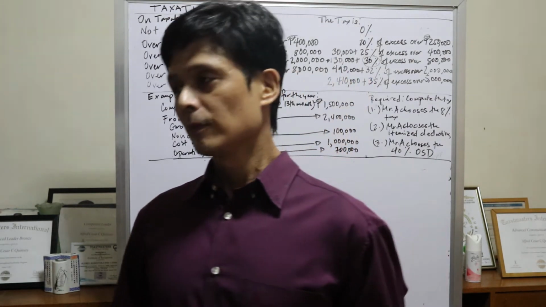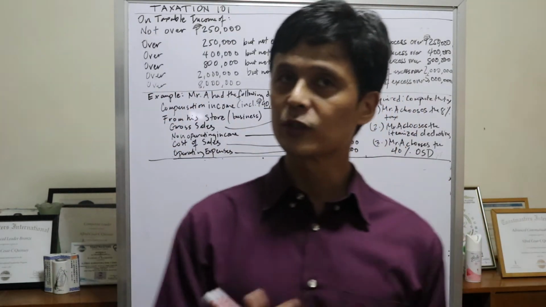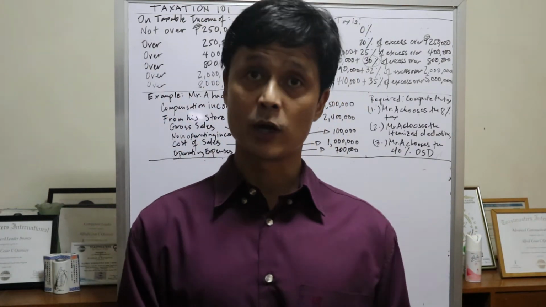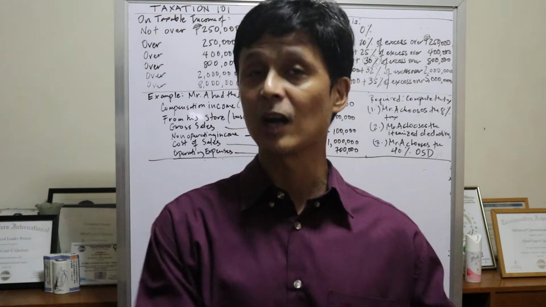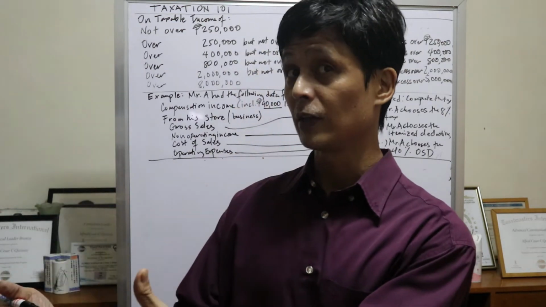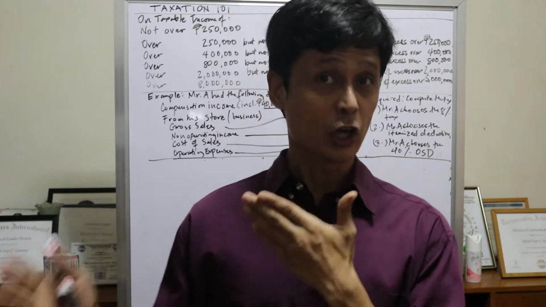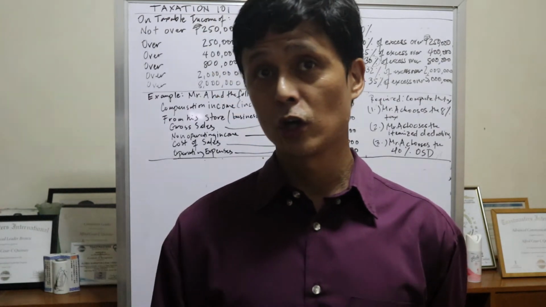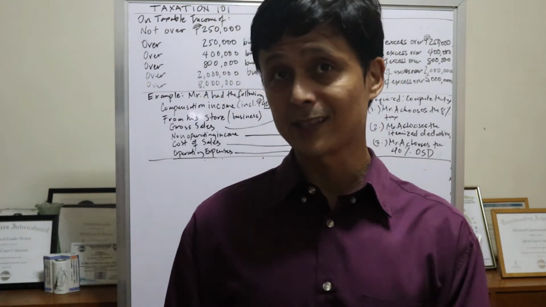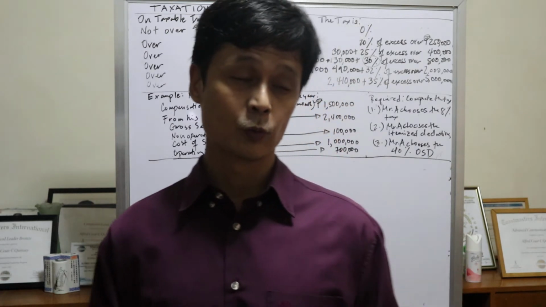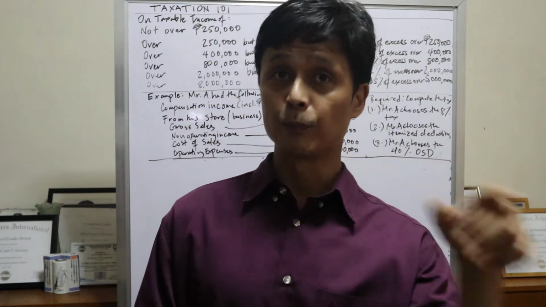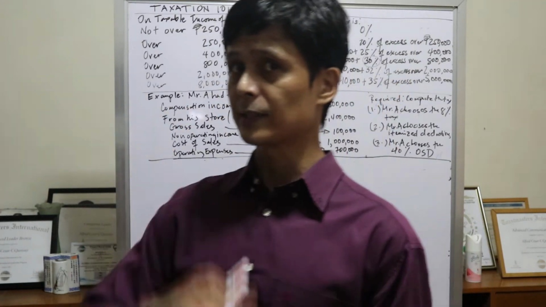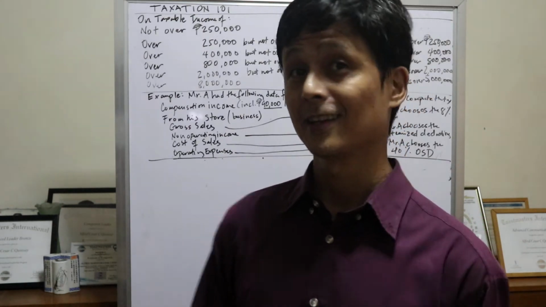Okay? So, in the previous lesson that we had, isa lang yung pinagkukunan niya ng income. So that's why kung ano siya, kung compensation income, dun lang. If he's a self-employed, yun lang. But this time, dalawa, kaya tinawag na mixed income earner. But the same principle applies to a mixed income earner. Now, if you want to look at the video of the previous topic, there's a link below which you can watch later. This time, ito naman yung pagtuunan natin ng pansin.